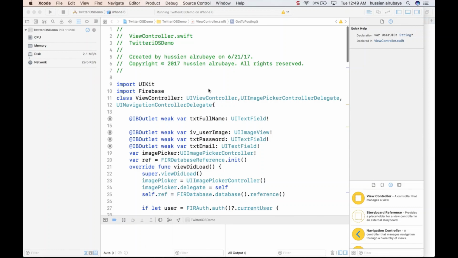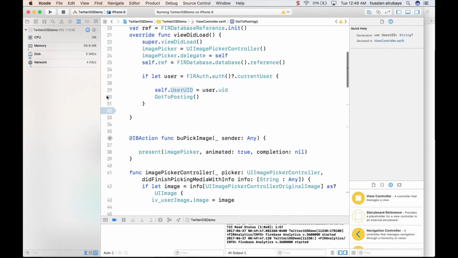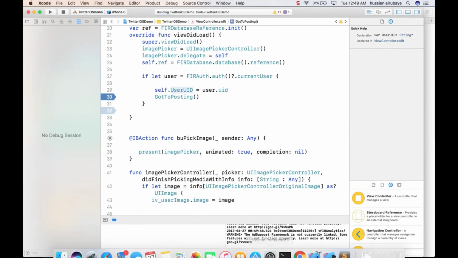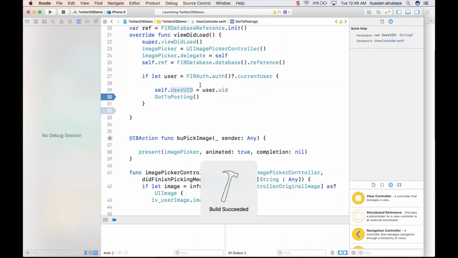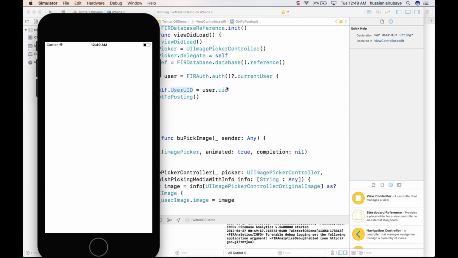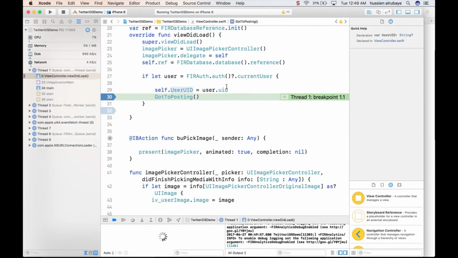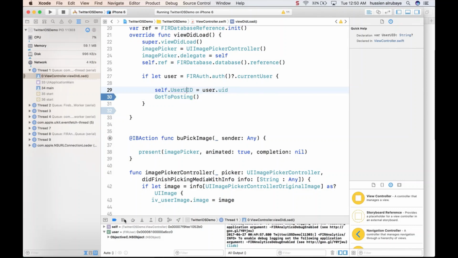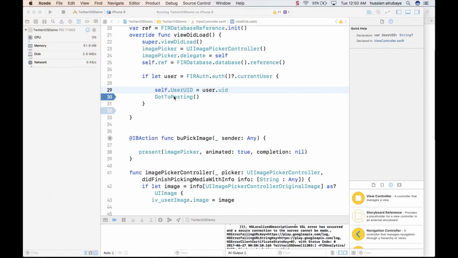If I just add a debugger here and run the app, you will see he gets the user because I already registered. So he will not ask me to register again. He knows I already registered, but he is not able to take me to the second activity. See, he just gets the user UID. He doesn't have any problem getting the user UID from the phone because the phone is already registered, but he's not able to take me to the second activity. He's still showing me the first activity.